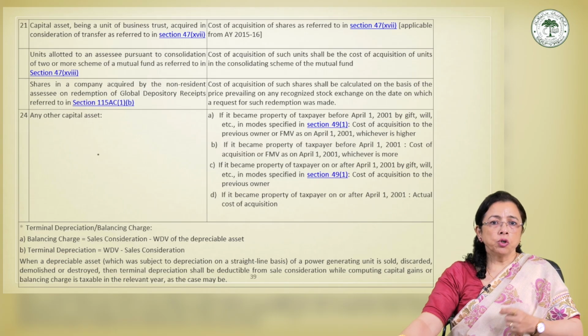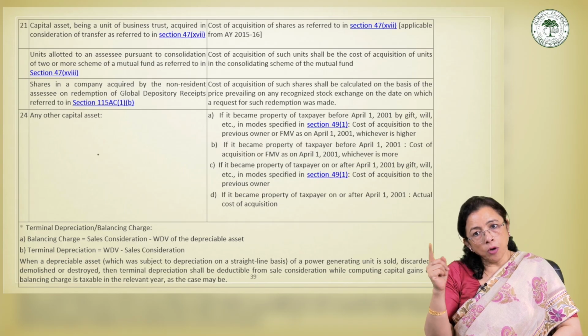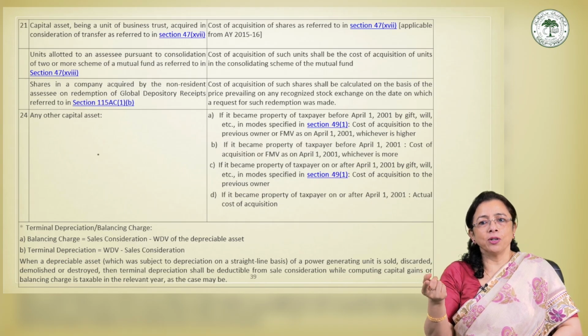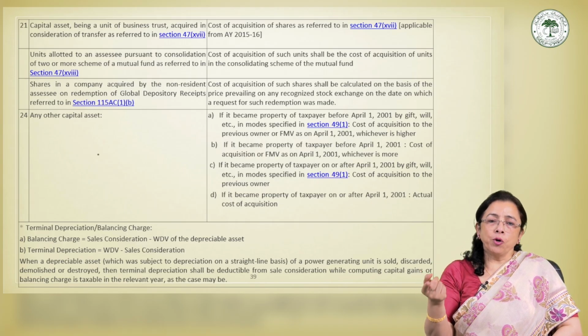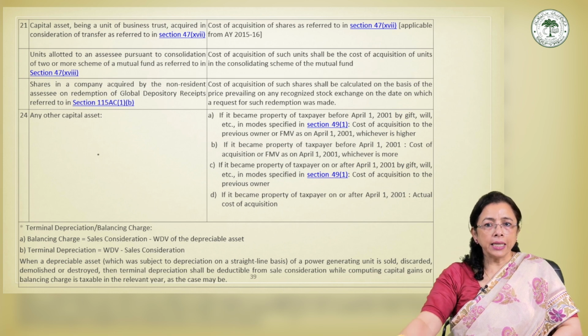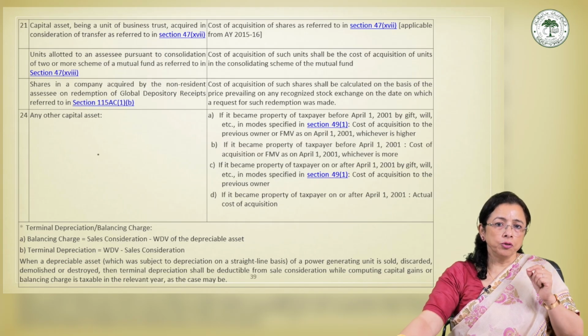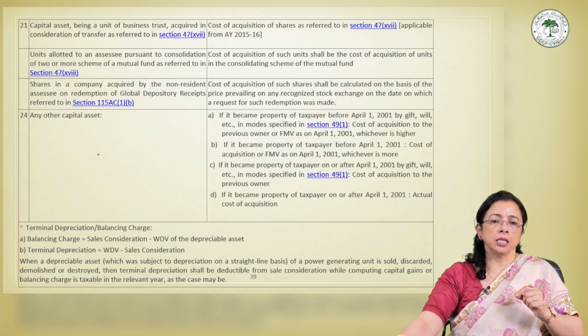Since the investor does not newly purchase the units, the law provides continuity of the cost. So accordingly, the cost of acquisition of units allotted in the consolidated scheme will be deemed to be the cost of acquisition of units held in the earlier schemes.